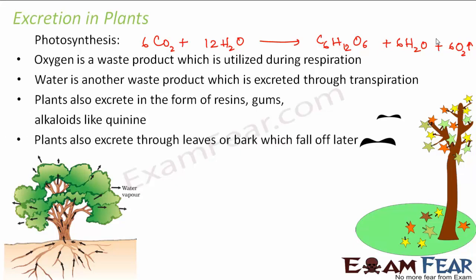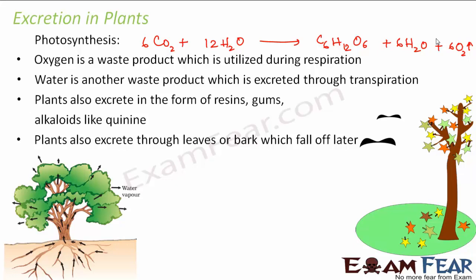Plants also excrete through leaves or bark which fall off later. Like in deciduous plants which shed their leaves during the shedding season, what do they do? They keep their waste materials on the leaves because they know that the leaves are going to get shed. So when the leaves shed off, the waste products are also shed off with the leaves. So that is how the plants also get rid of their waste products.